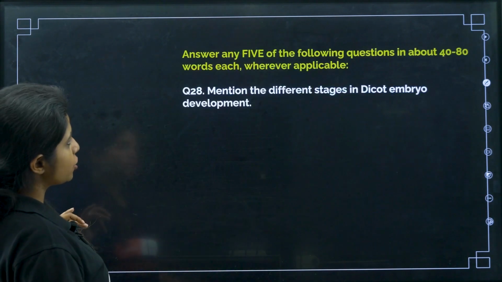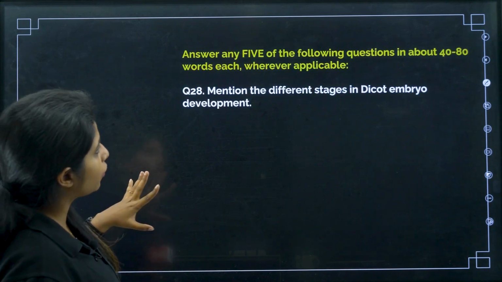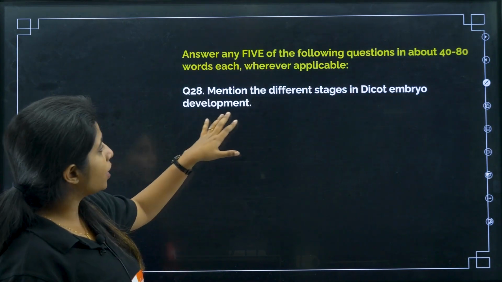Section C consists of 3-marker questions, my dear children. You have to answer any 5 of the following questions. Okay. Now, mention the different stages in dicot embryo development.